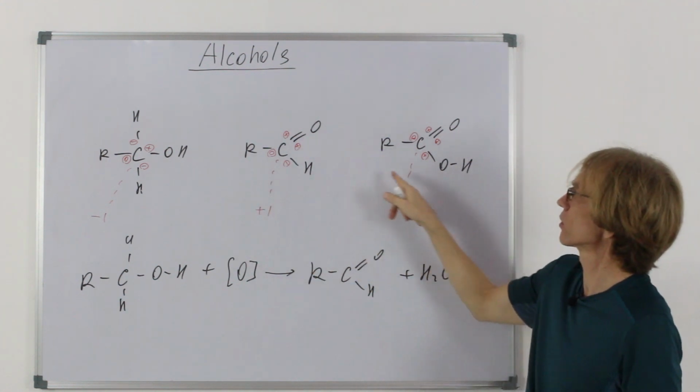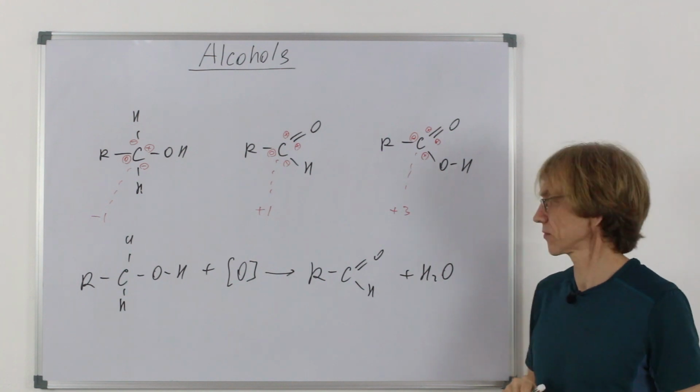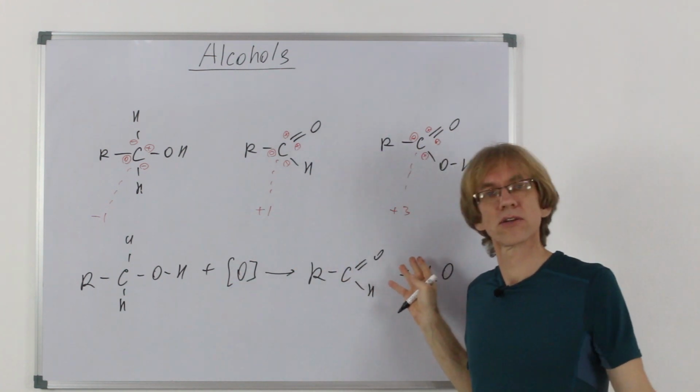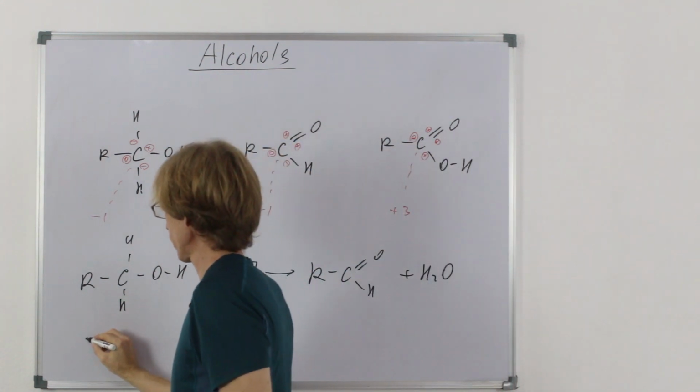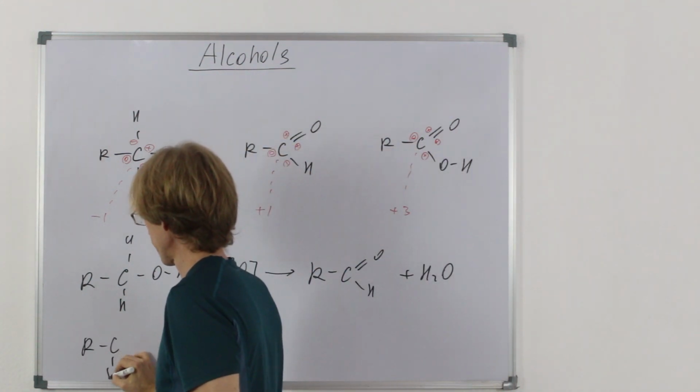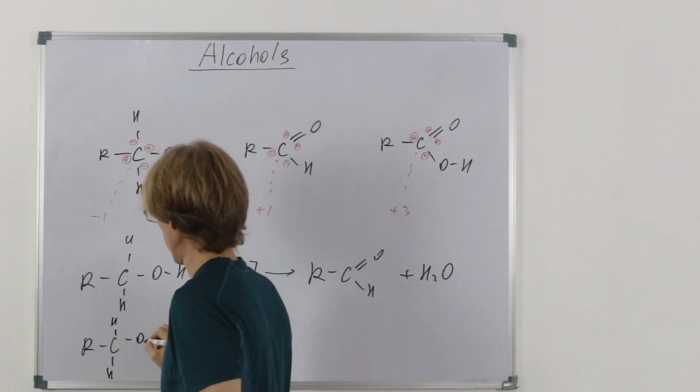It doesn't give us much sense. These ideas are much more productive, in fact. But still, that's the reaction. If they ask you, write this. What if you have oxidation to carboxylic acid? The same thing.